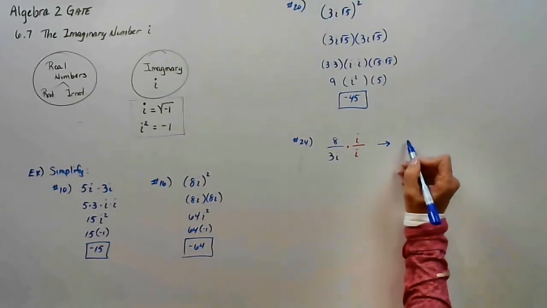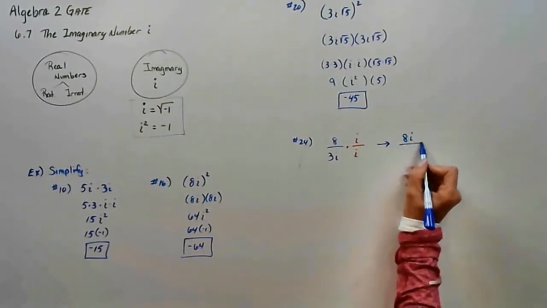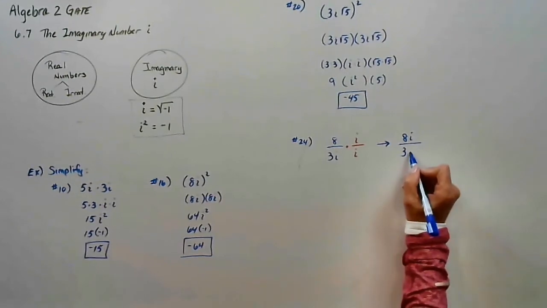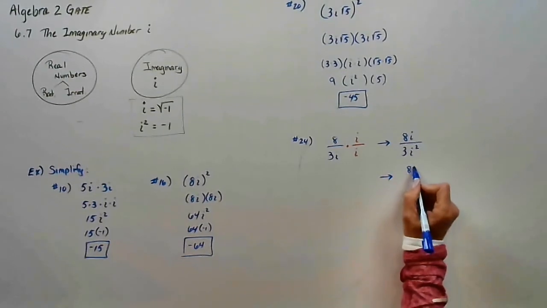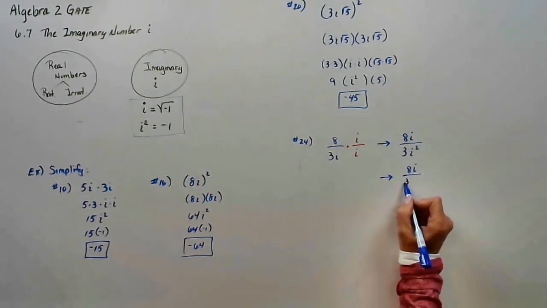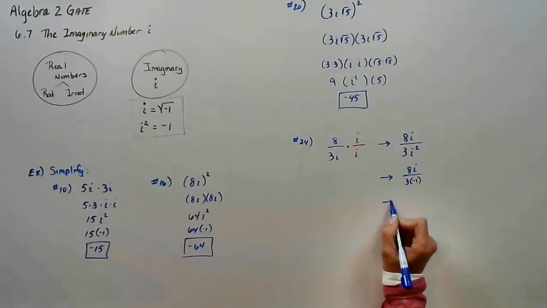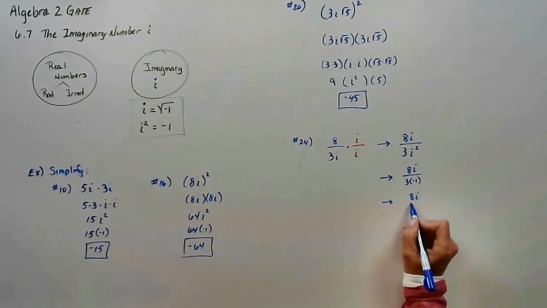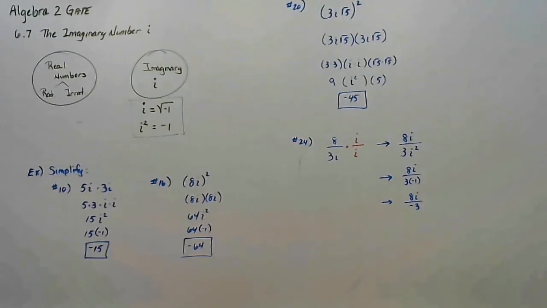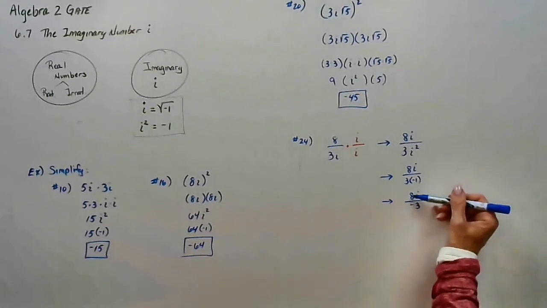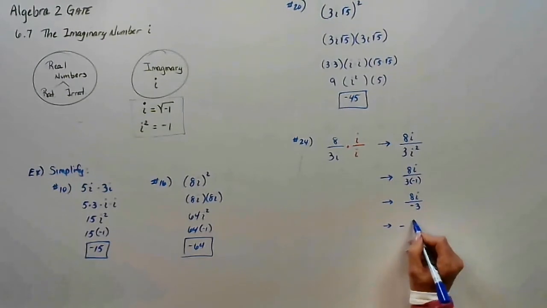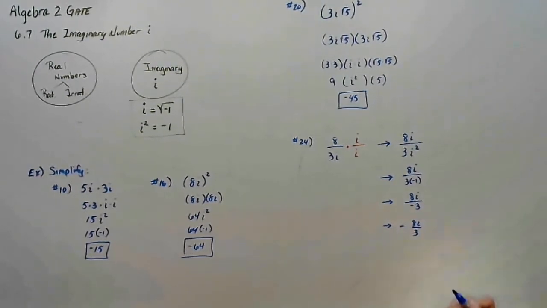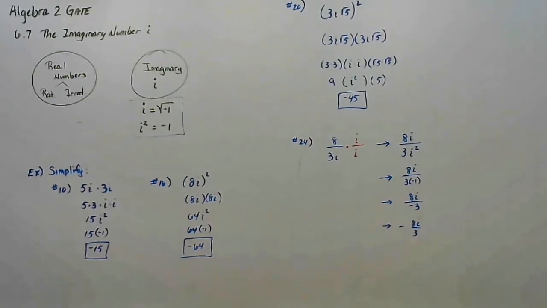And now, in the numerator, I have an 8i. In the denominator, I now have 3i squared. But we know that i squared is the same as -1. And so we now have 8i over -3. And it's better to write this as a negative fraction. A positive divided by a negative yields a negative number. So it's better to write it as -8i over 3.